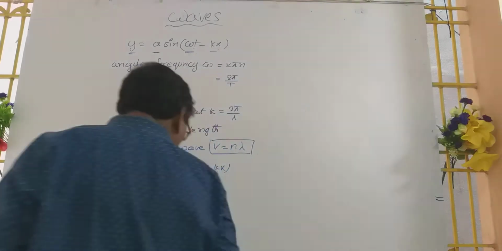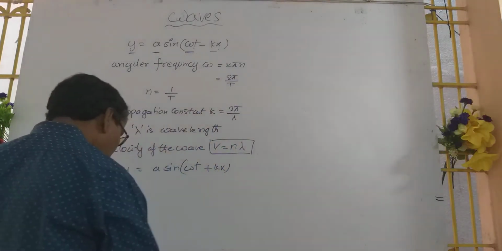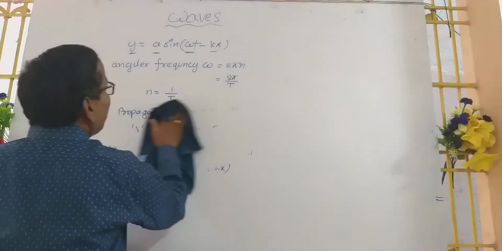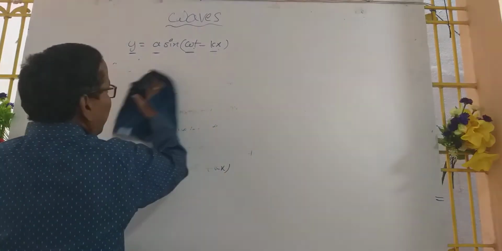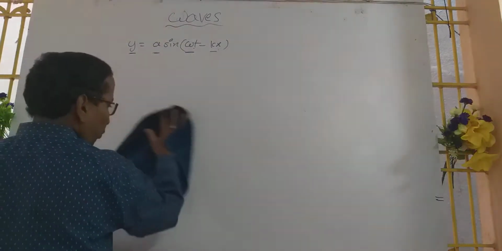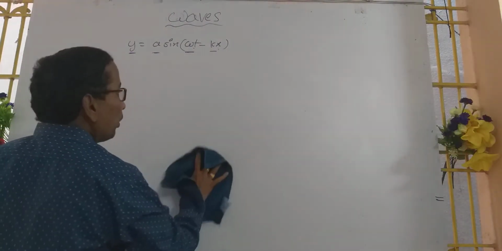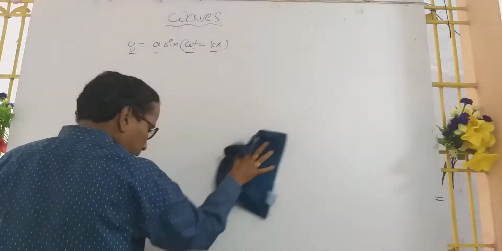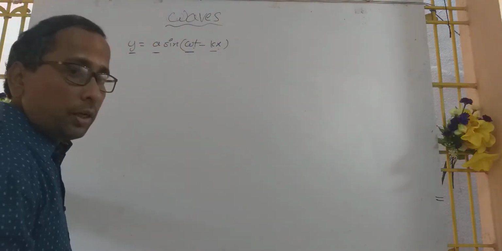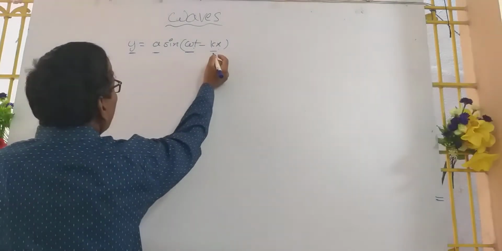Now, this progressive wave can be written in different forms, and you have to identify all these forms for entrance exams. We have y equals a sin(omega t minus kx).